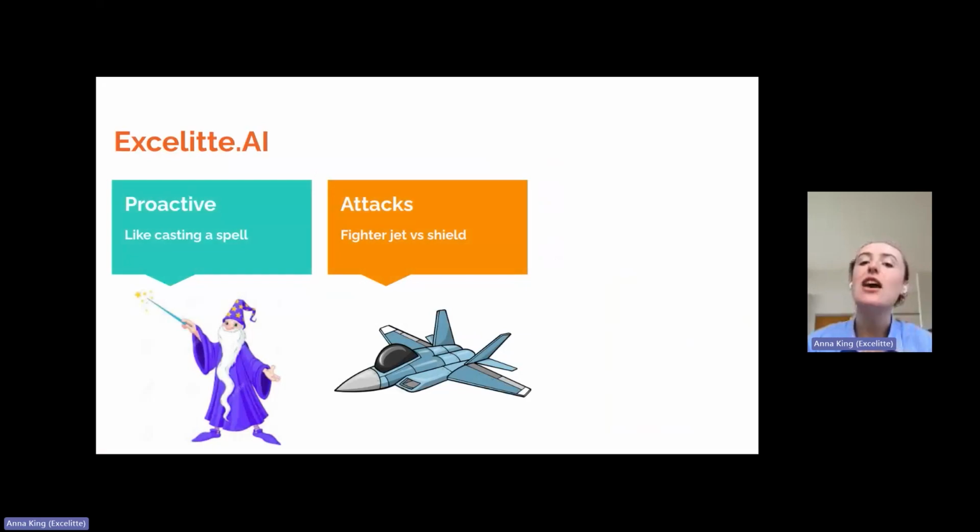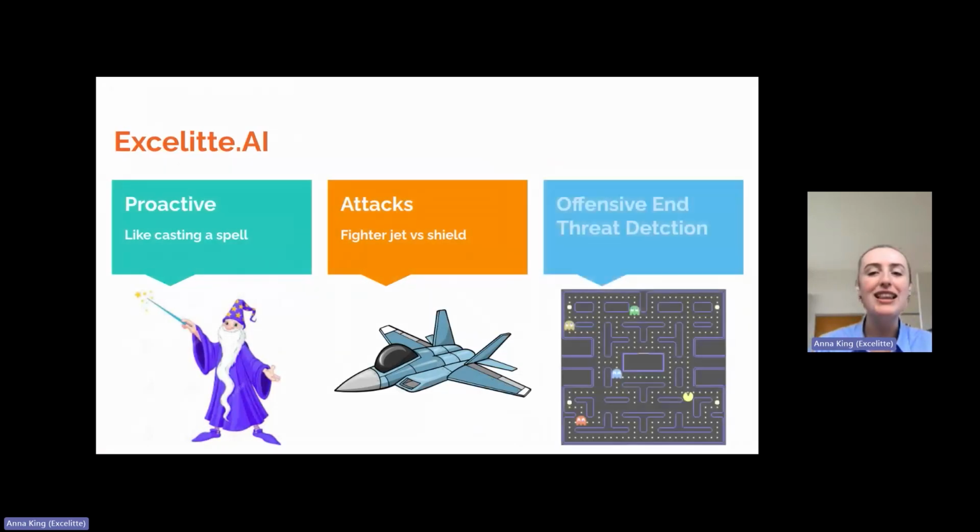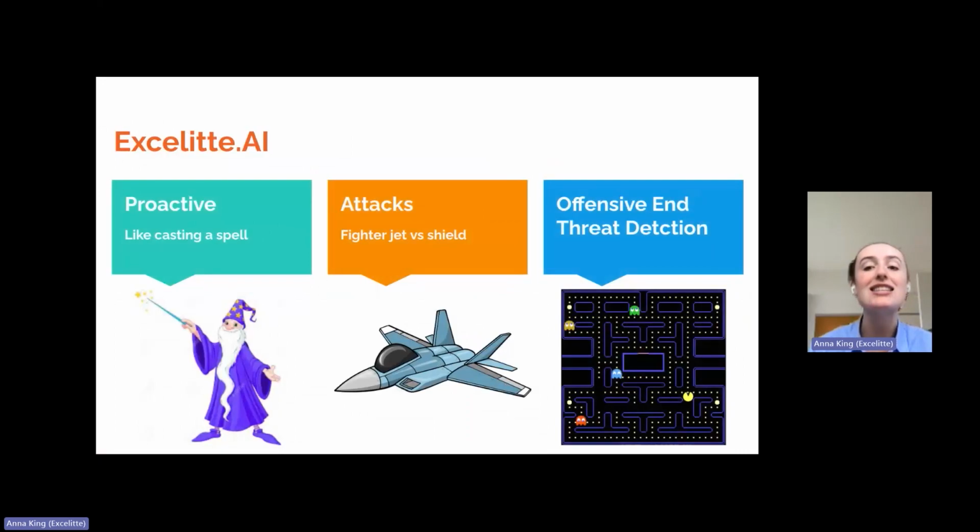Excelitte AI also uses offensive endpoint threat detection. This is an endpoint security solution that continuously monitors end user devices to detect and respond to cyber threats like ransomware and malware. Excelitte AI seeks to learn more, gather data, profile potential attackers, and get on the offensive in attacking or disrupting the activities of cybersecurity criminal groups. Imagine it like a game of Pac-Man. Excelitte AI is ever moving and searching for the ghosts or criminals rather than waiting for them to creep up behind. Except in this game of Pac-Man, you always win.